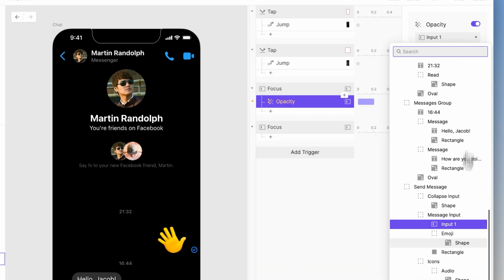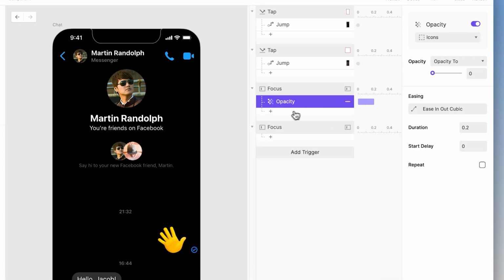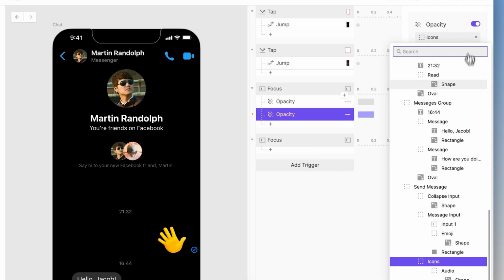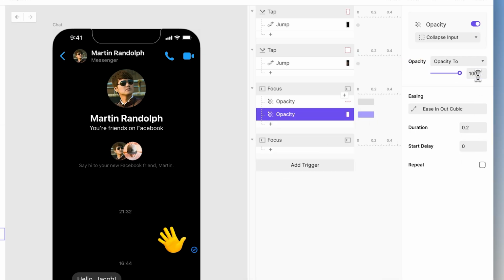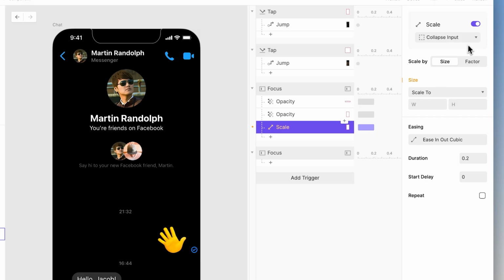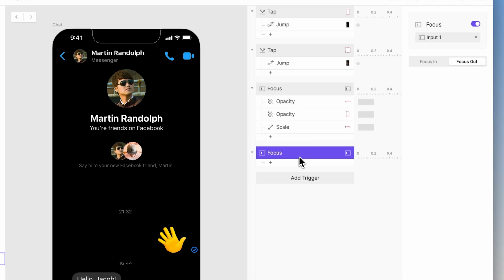Next, let's make the icons and input field change according to focus in or out. Use opacity responses to hide or show the icons, and a scale response on the message input container so it expands when the keyboard is active and shrinks back when the keyboard is hidden.